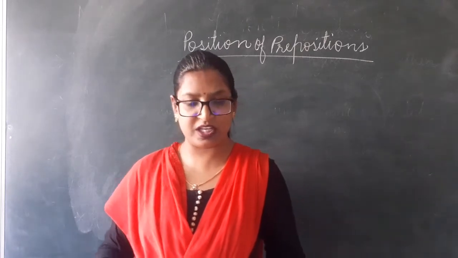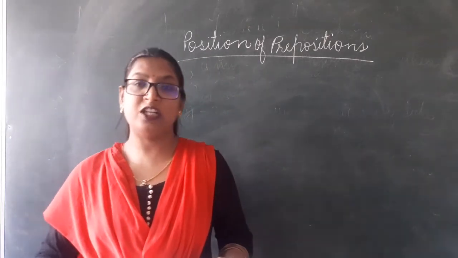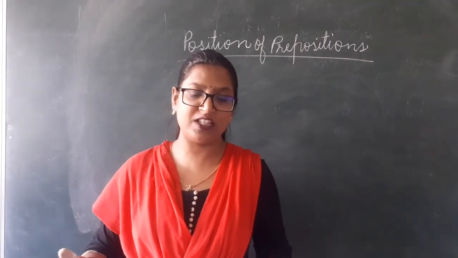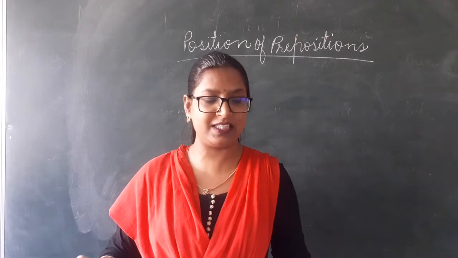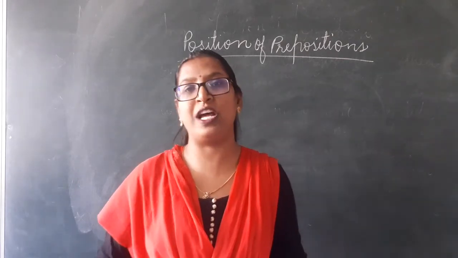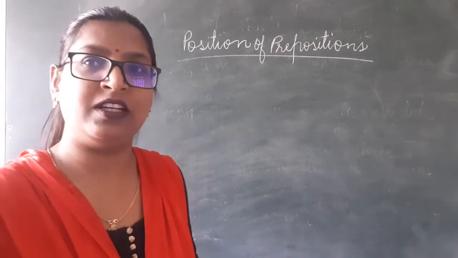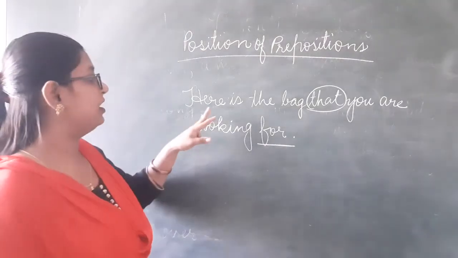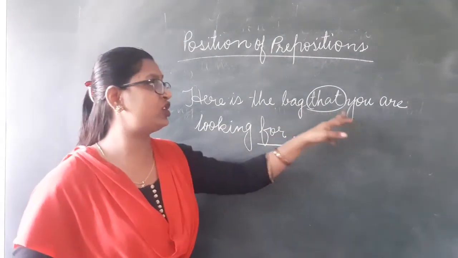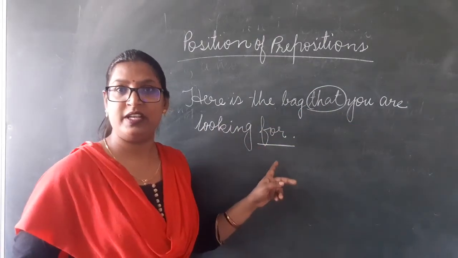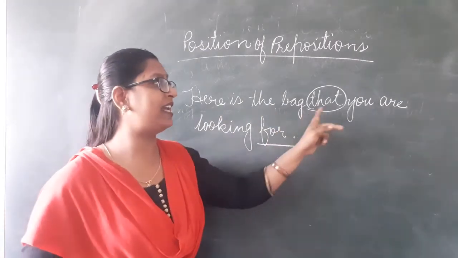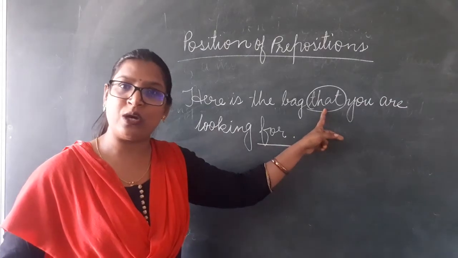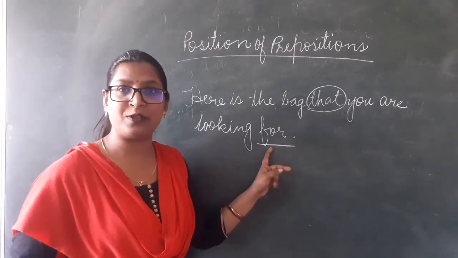Let's understand through the example. The preposition always comes at the end of the sentence when its object is the relative pronoun. Dear children, look at this example. Here is the bag that you are looking for. Here that is the relative pronoun and for is the preposition.